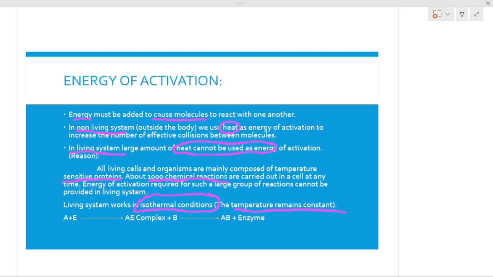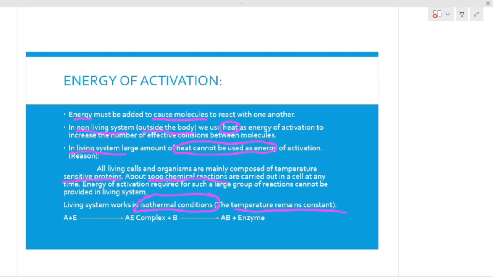Whenever we talk about a non-living system, we are talking about the system or the environment which is outside the body. When the system is non-living, what we use as an energy source is heat, where heat is the source which will increase the number of effective collisions between the molecules of that particular reaction which is happening outside the body, right?